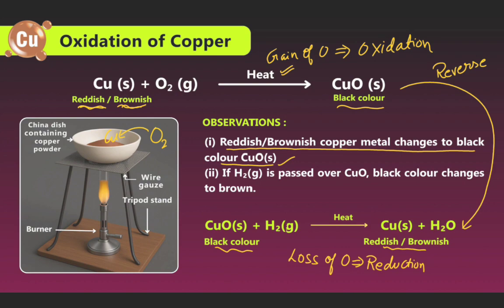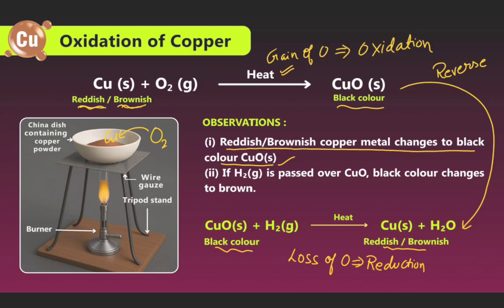Oxidation of copper: copper reacts with oxygen on heating to form cupric oxide, black in color. Observation: the reddish brown copper metal changes to black CuO as a solid.